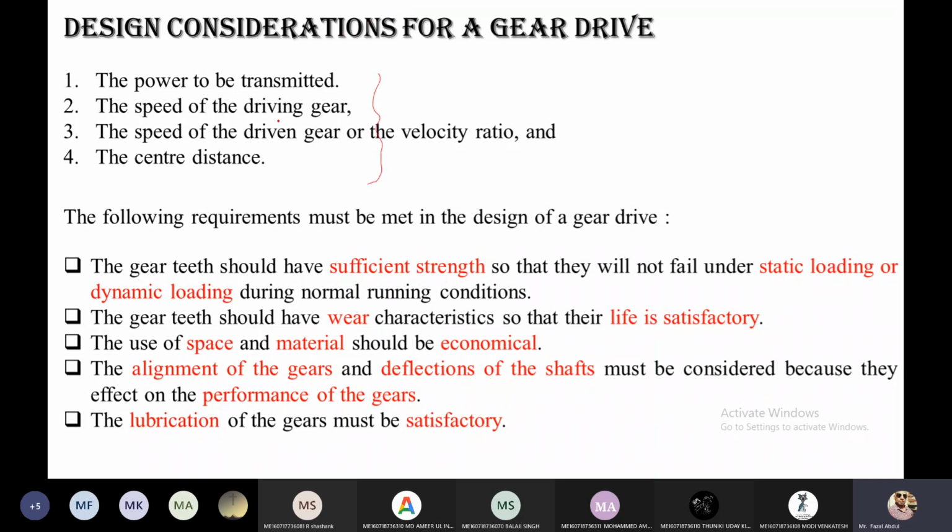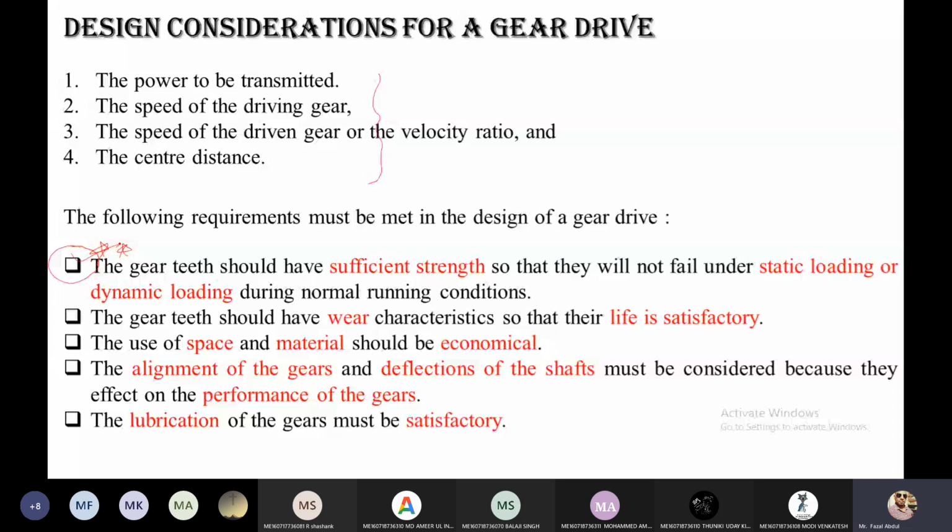And there are other factors. The gear teeth should have sufficient strength. Remember this point, you will see it again in the design criteria, from the design point of view. The gear teeth should have sufficient strength so that they will not fail under static and dynamic loading under normal application of loads. So this is the main point. You have to remember this one. Again you will see this point further on.